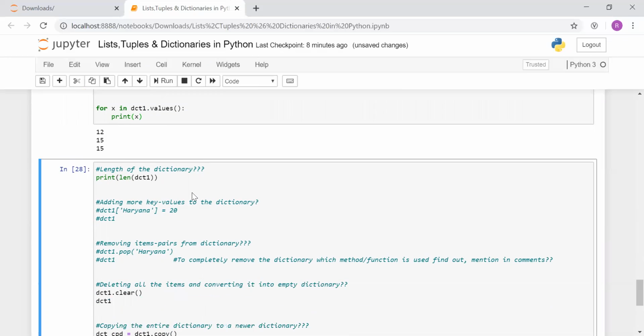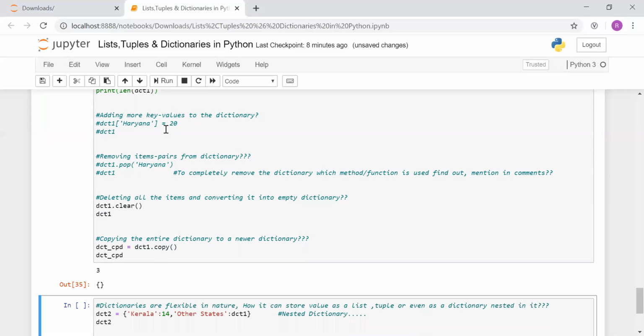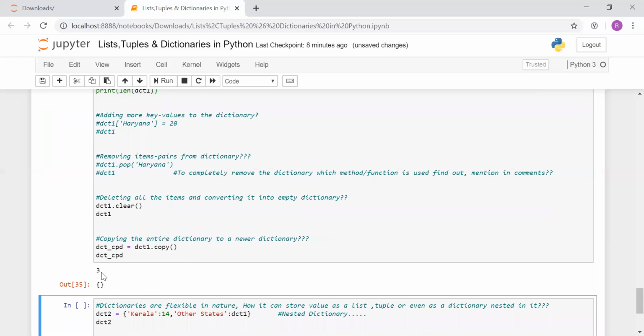Okay, so next I'll be talking about how to check the length of the dictionary. I have already discussed this in my previous lectures also. To calculate it, we use the len function, and with the help of len, we can check. It will show us the number of key value pairs inside the dictionary. So we have 3 key value pairs, so it showed us 3.